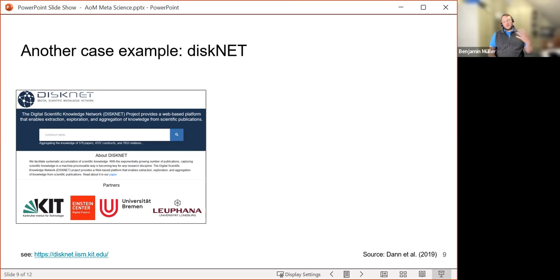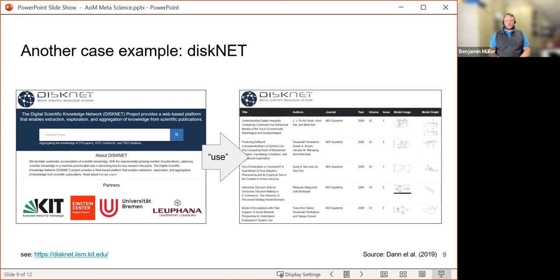What does DiskNet do? Assume that you put use in as a construct, one of, let's say, the most prominent constructs in the information systems discipline. The database will then generate a list of all the papers that have that construct in it. You can use this list in two ways. On the one side, it'll generate a bibliography of relevant literature for you to be aware of when you deal with use. On the other side, in the two rightmost columns in the picture here, it'll give you an image of the structural model that that construct is embedded into, so you know about its semantic relations.